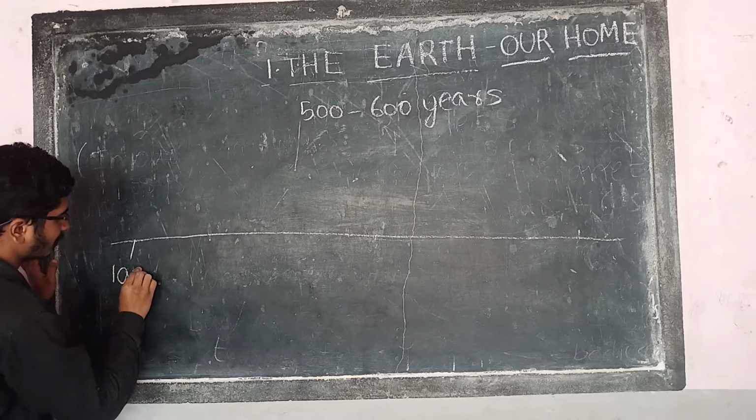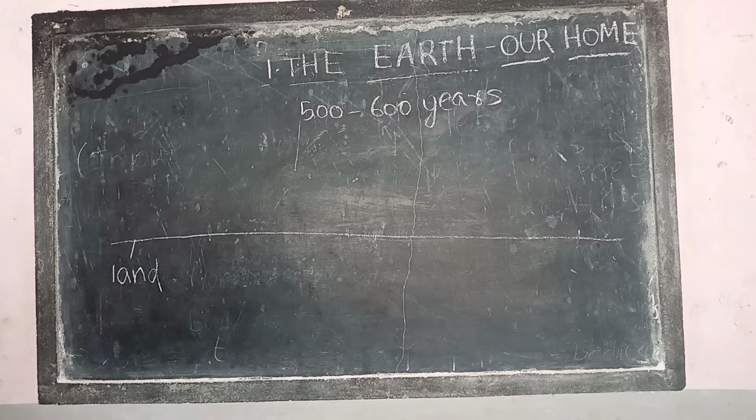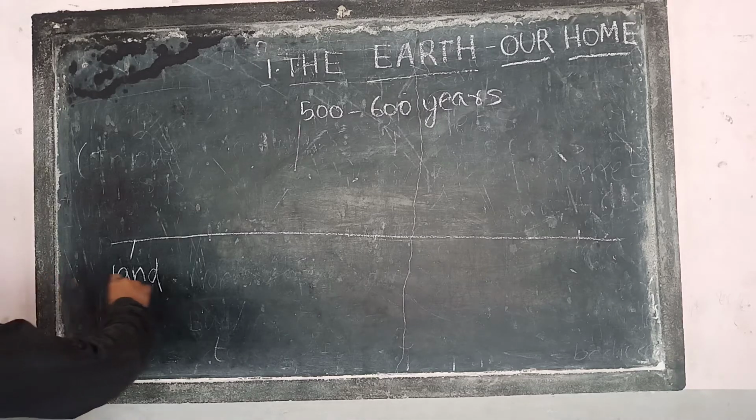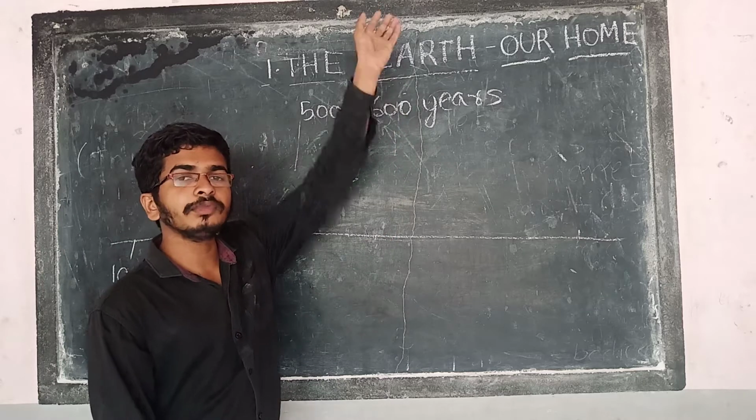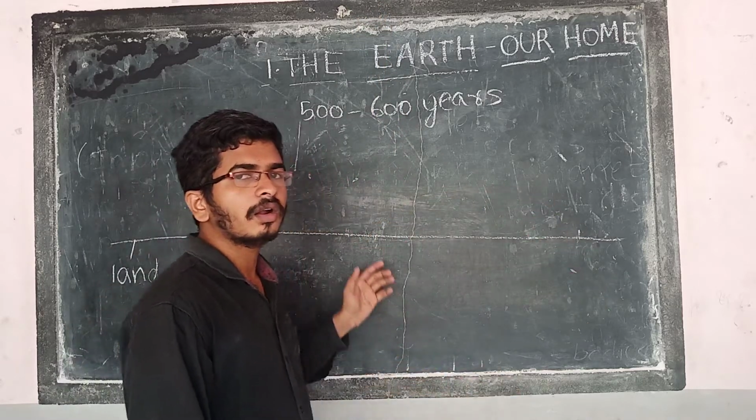Let me check the video once more. Okay. For example, this total is a land. So at that time they didn't know that earth is round.